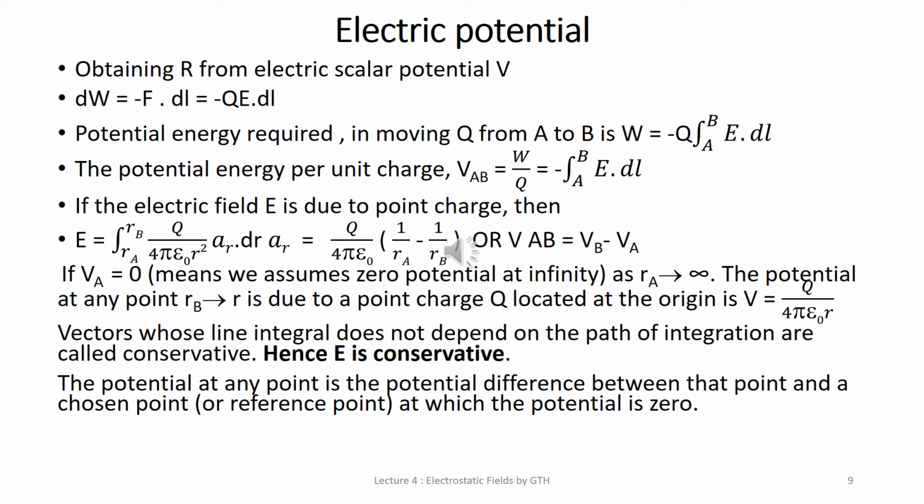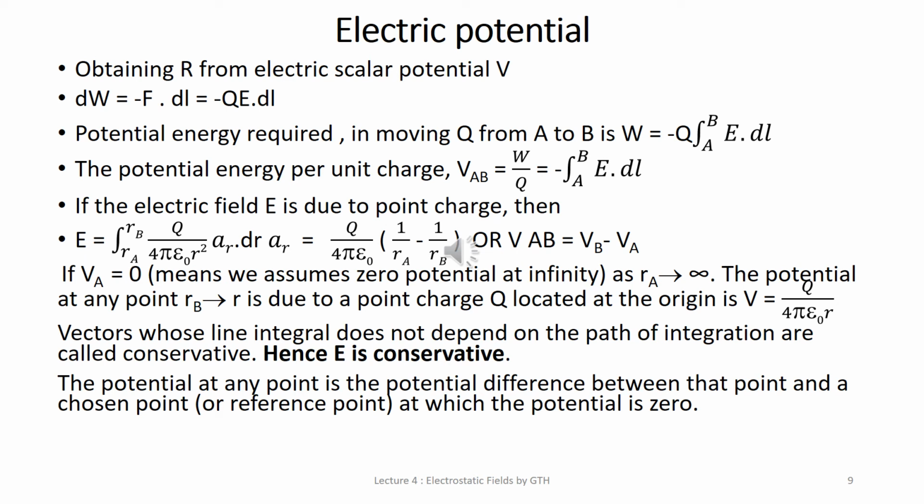In the previous slides, we have seen how to obtain electric field intensity E due to a charge distribution from Coulomb's law or using Gauss law. In both, we derived the expression for D, and using D we are able to calculate electric field intensity. Now there is one more method to calculate electric field intensity, and that is using electric potential.